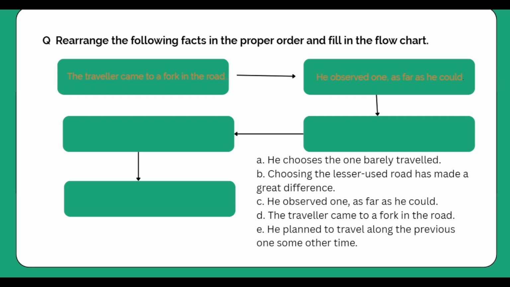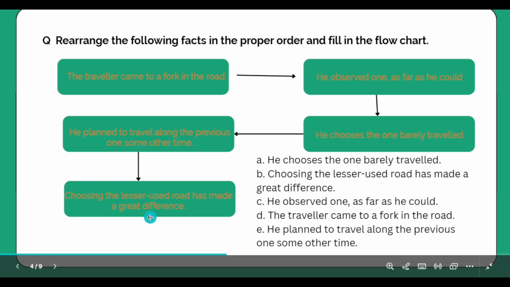He observed one as far as he could. He chooses the one barely travelled. He planned to travel along the previous one some other time. Choosing the lesser used road has made a great difference.